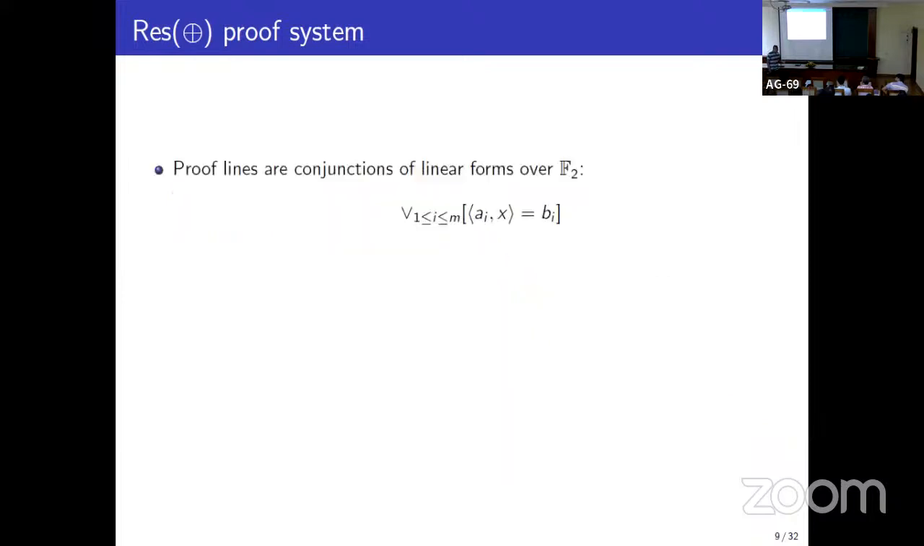So what is ResLin? In resolution, every proof line was a clause. Here, every proof line is a disjunction of linear forms.